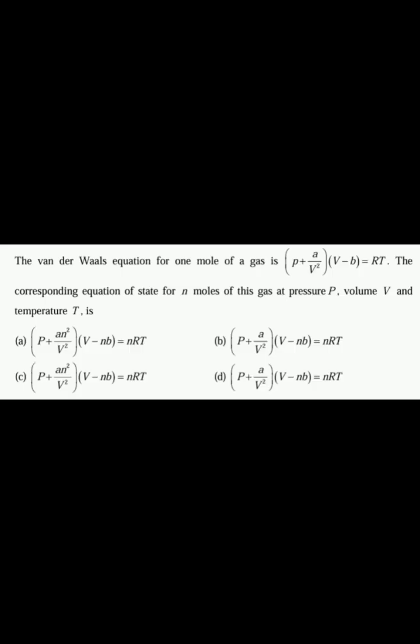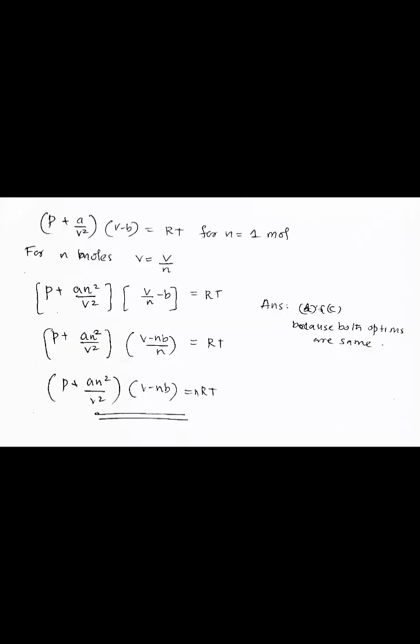Next question: the van der Waals equation for 1 mole of a gas is P plus a by V square into V minus b is equal to RT. The corresponding equation of state for n moles of this gas at pressure P, volume V and temperature T is dash. Here it is given that P plus a by V square into V minus b is equal to RT for n equal to 1 mole. For n moles we replace V with V by n, that is P plus a n square by V square into V by n minus b is equal to RT.